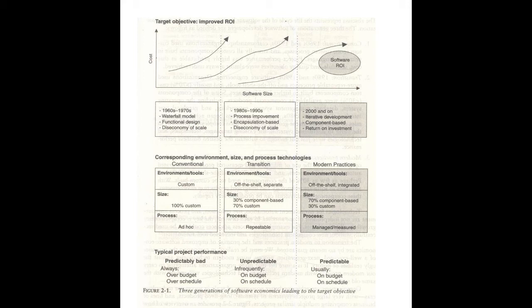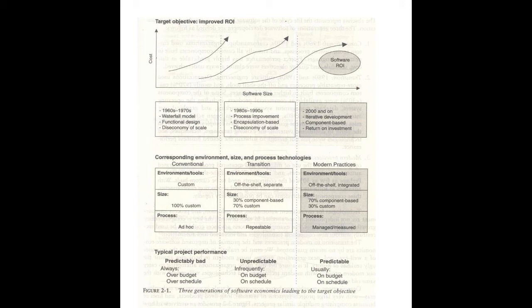In the earlier days, we implemented our tools on our own. But in the second phase, we make use of the tools which are already available, but we use them separately. But here we use the tools by integrating them. And the size of the software process is also 100% custom, because you had to write each and every line of code in earlier days, since no ready-made code was available, so you had to write everything on your own. That's why they say 100% custom.